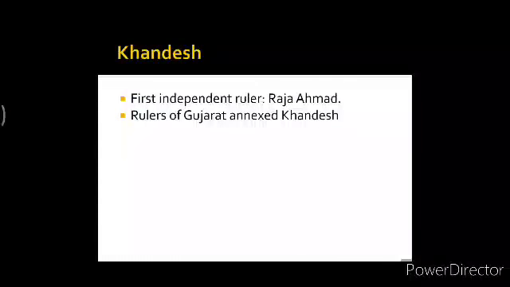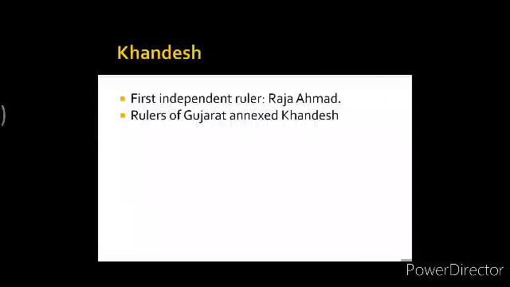Moving towards the last kingdom, that is Khandesh. Now, you know, in Khandesh there was Raja Ahmad. He was also known as Malik Raja. He was the first independent ruler of Khandesh. And the ancestors of Malik Raja were amongst the most respectable nobles in the court of Alauddin Khalji and Muhammad bin Tughlaq. And where is Khandesh? It forms the northwest portion of Maharashtra state.